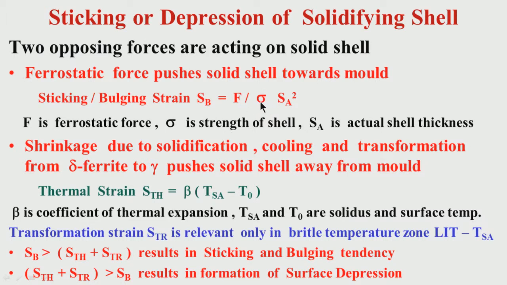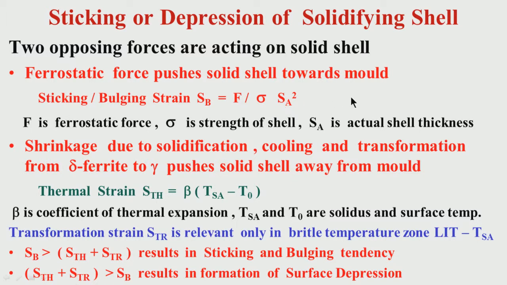Here it is important, if it is delta, the strength is lower. I am talking of the solid shell, the strength of the shell, whether it is delta or gamma, is very important, because the strength will depend on that. Normally an austenitic solid shell has about 5 times more strength. Please remember this. So, if it is delta, the strength is low; if it is gamma, strength is more. And on top of that, what is important is the actual shell